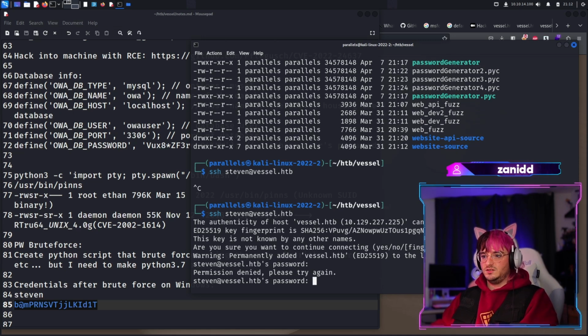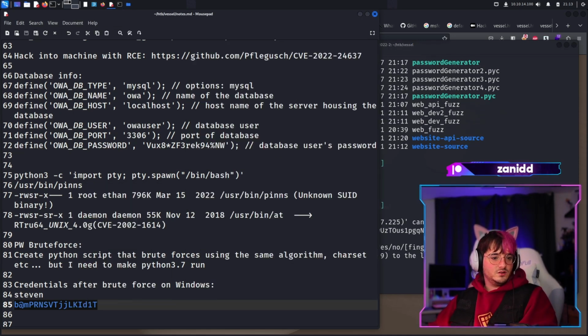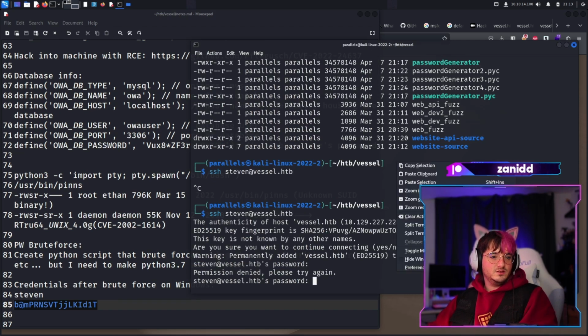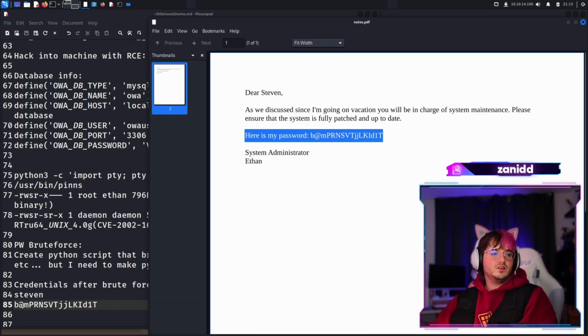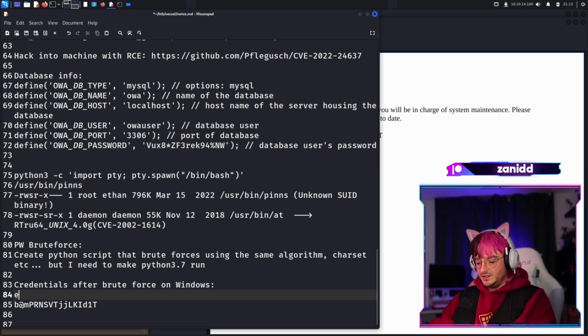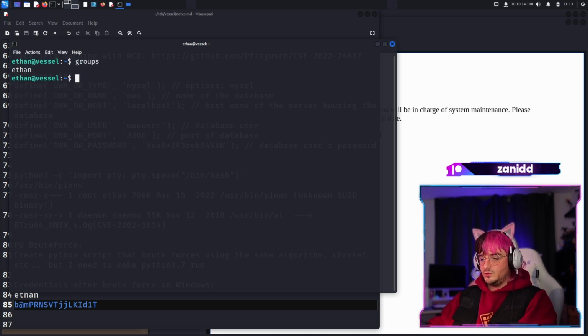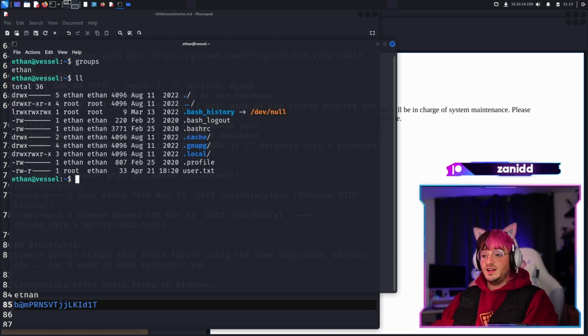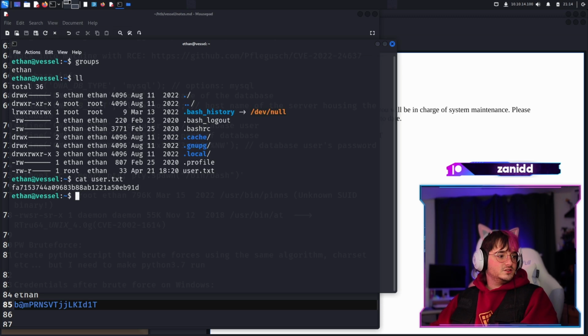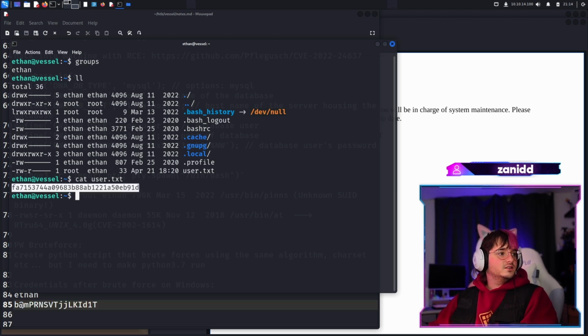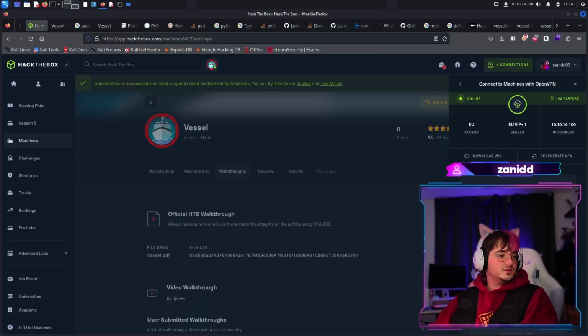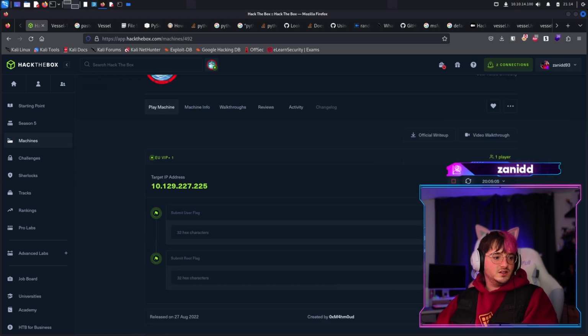Permission denied. What are you talking about? Come on, what? Let's do a copy and a paste. Clipboard. Here is my password, Ethan. So apparently it's that we need to hack, not Steven. It's Ethan. We are in and we found our way in. So that's perfect. And we have the user flag. So let's just grab this user flag and go back to in here and the play machine. And now close your eyes if you don't want to see the flag.